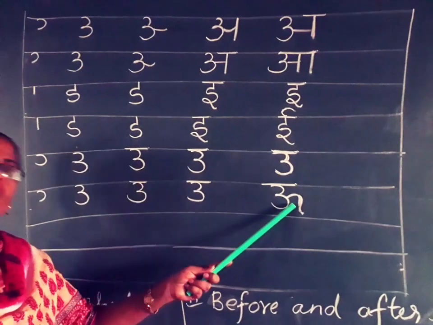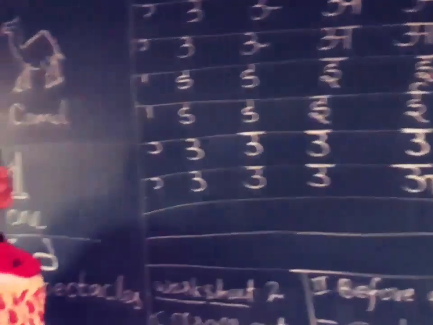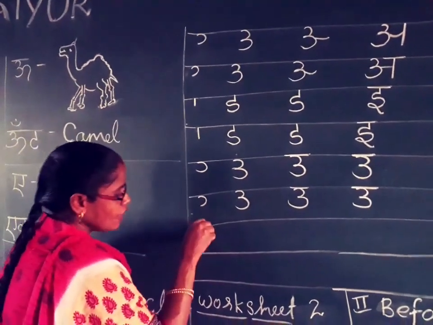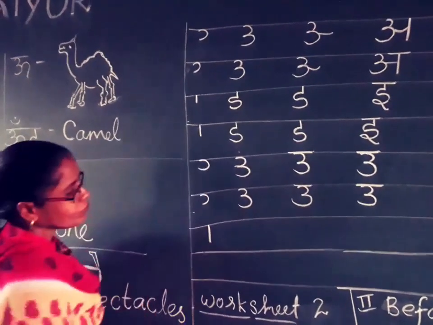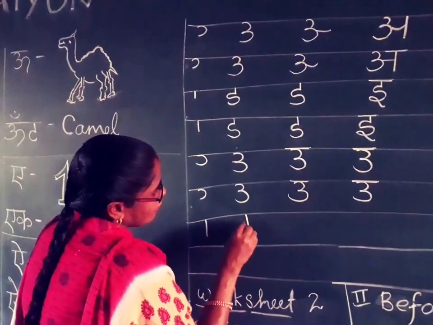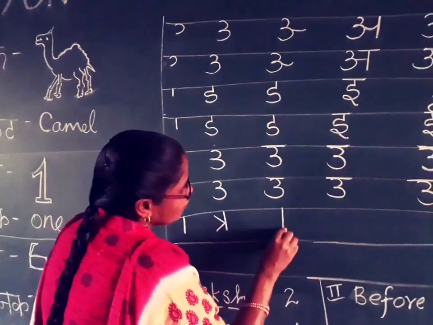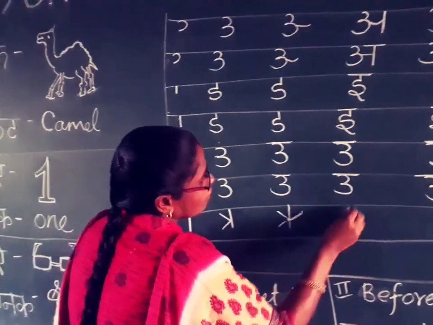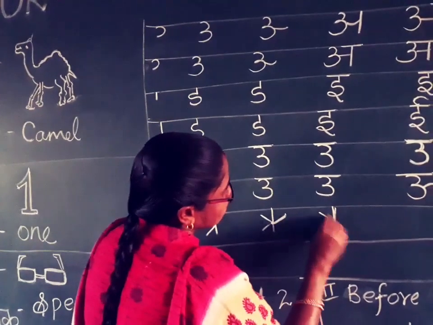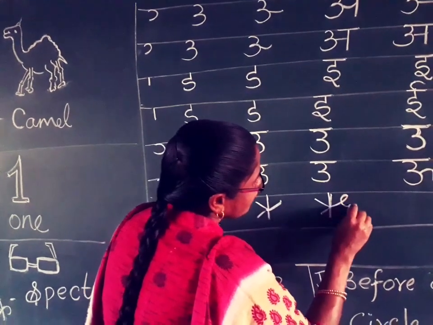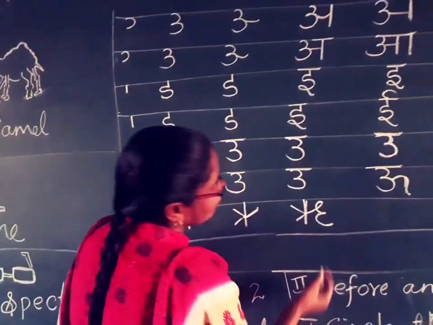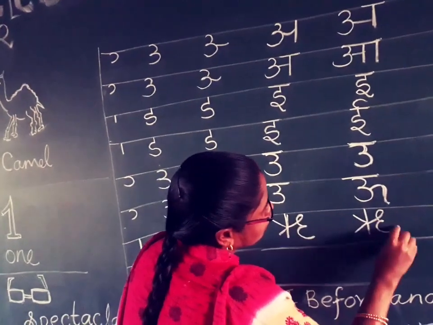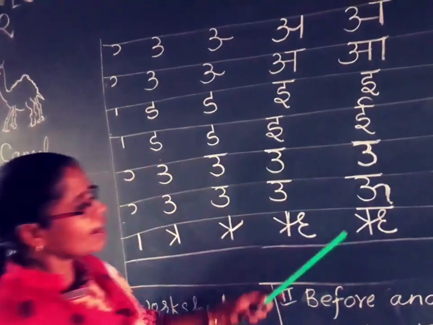Okay. The next one, Ru. First we write a straight line. Then next, this line. The next procedure, this line. Next one, this is small c. This is capital C. Okay. Finally we add a sleeping line.